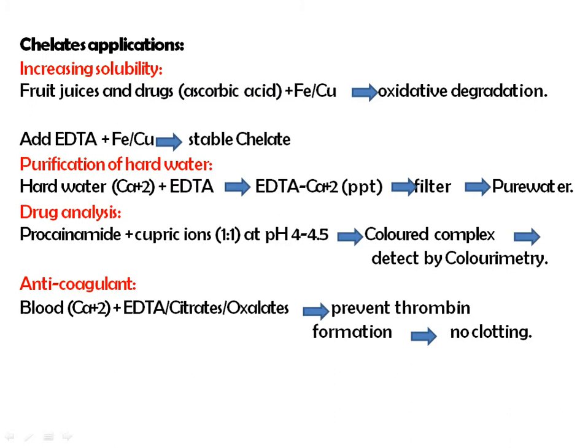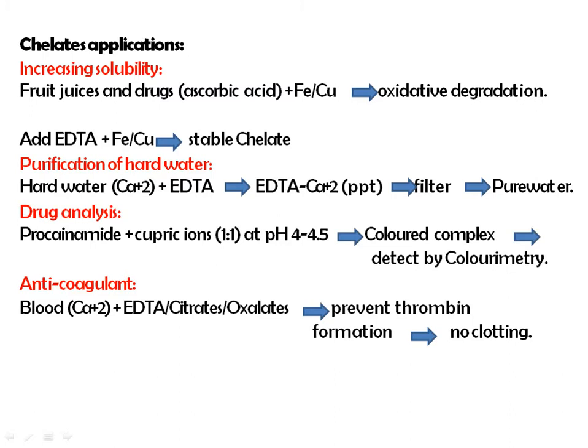Then the next application of this chelating agent is as an anticoagulant. Now our blood consists of calcium ion, and calcium ion is responsible for the coagulation of blood. And when EDTA forms a complex with the calcium ion present in the blood, it helps to avoid coagulation, or it acts as an anticoagulant.